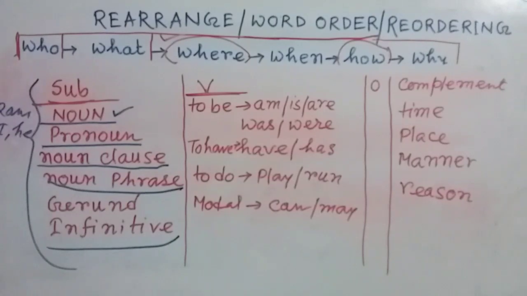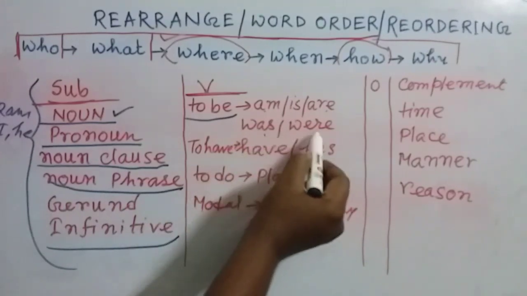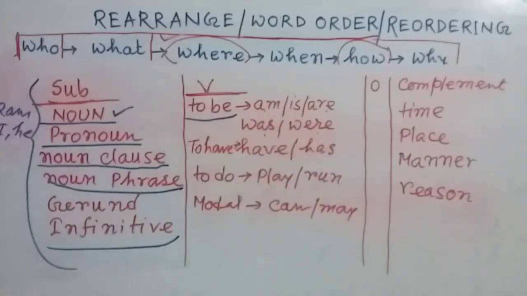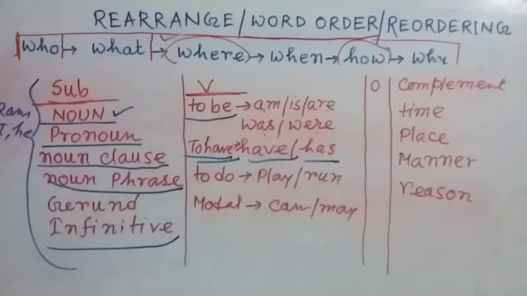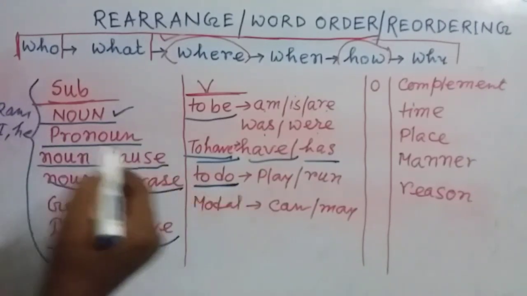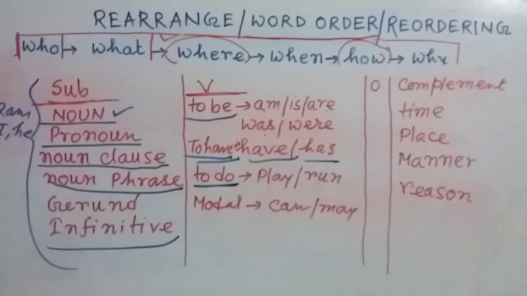Now in verb position you can see these types of words. To be verb, that means am, is, are, was, were, or in future tense you can see shall, will. Then you can see to have verb, that is have, has, or in past tense you can see had. Or to do verb or the dynamic verb, that means the verb which shows action, maybe play, run, etc. You can see the modals can, could, may, might, shall, should, will, would, ought to, dare, need. All these are called modal verbs. And in this verb section you can see these types of words.